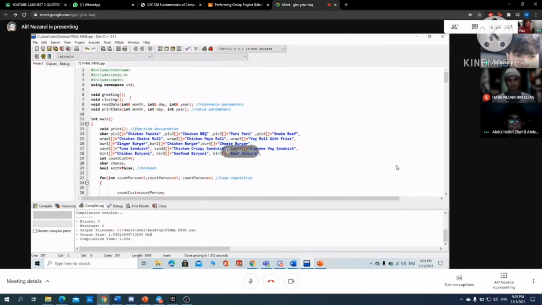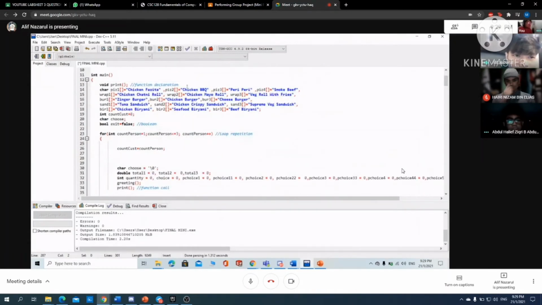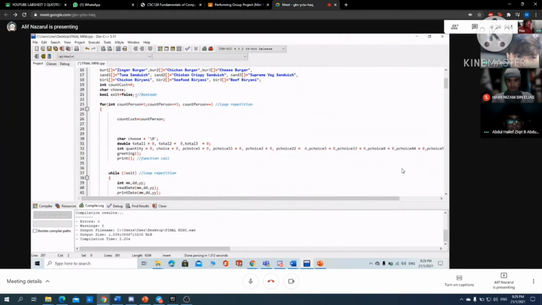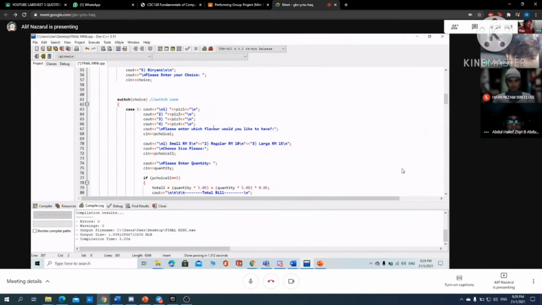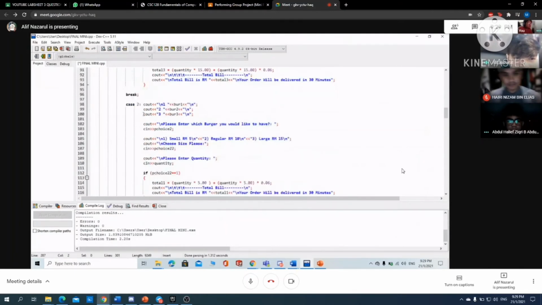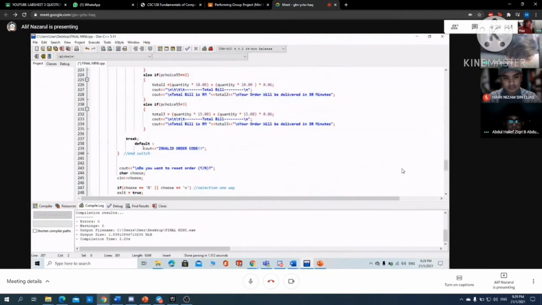Void closing, void read date, and void print date are the void functions in this coding. We have a function declaration, which is void print, and a bool expression, which is bool exit as false. The loop repetition is while loop exit, with print as a function call. For the switch code, we have case 1, case 2, case 3, case 4, and case 5, and we applied break, even for the invalid order.